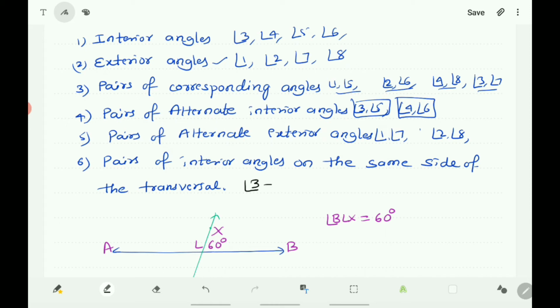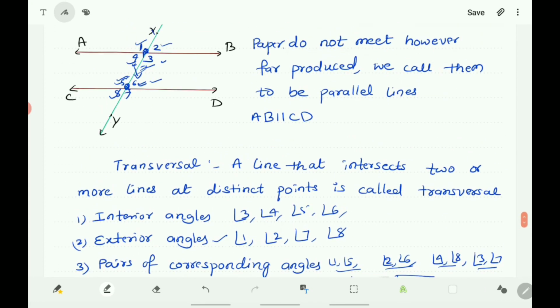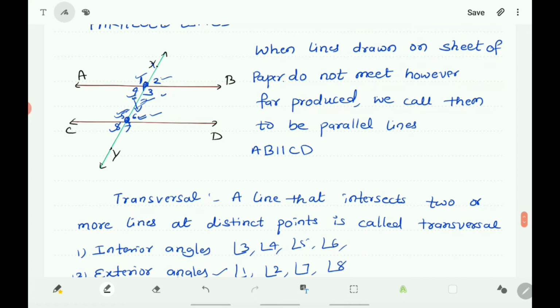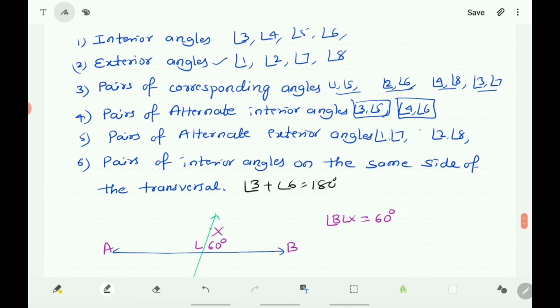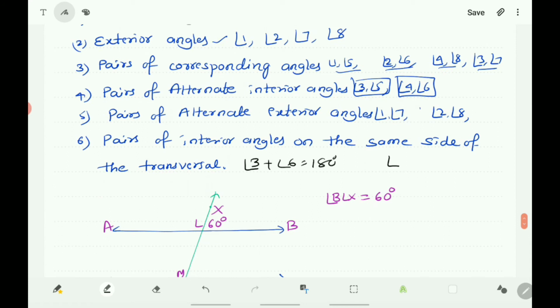Angle 3 plus angle 6 is equal to 180 degrees, and on this side, angle 4 plus angle 5 is equal to 180 degrees. Pairs of interior angles on the same side of the transversal are supplementary, means their sum is 180 degrees.